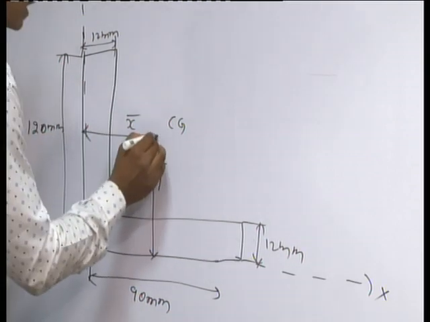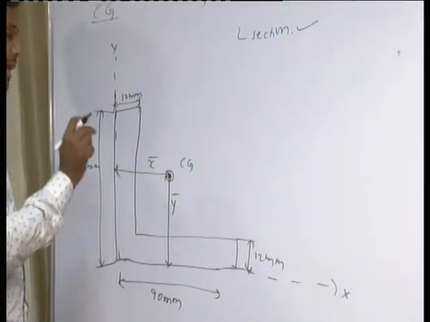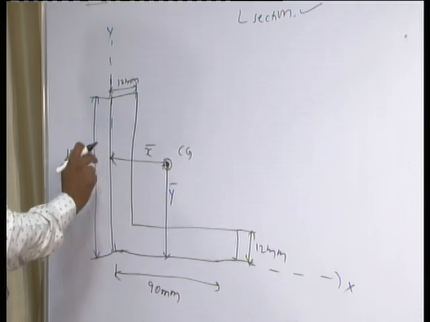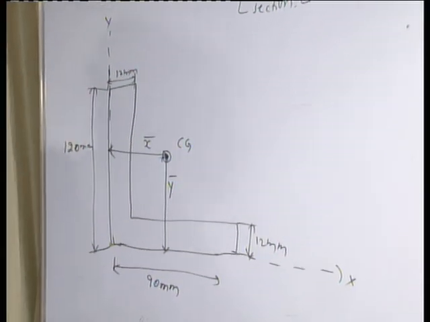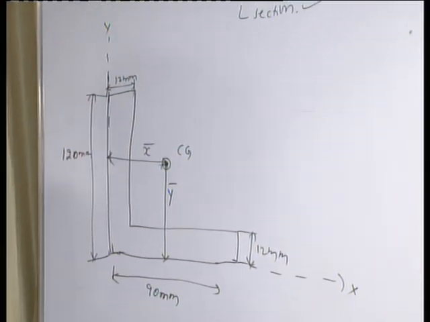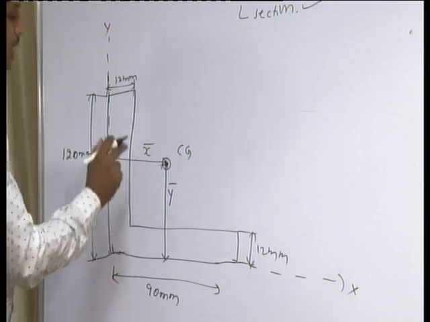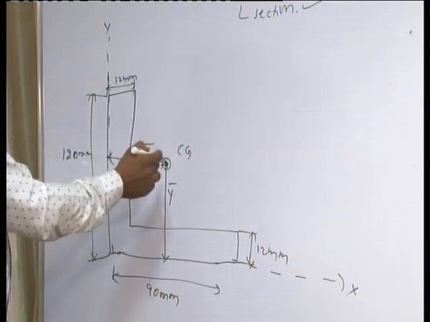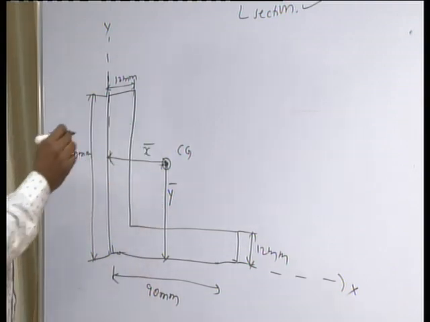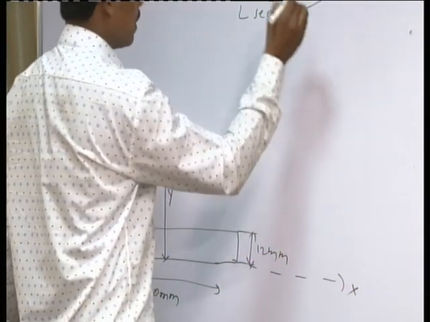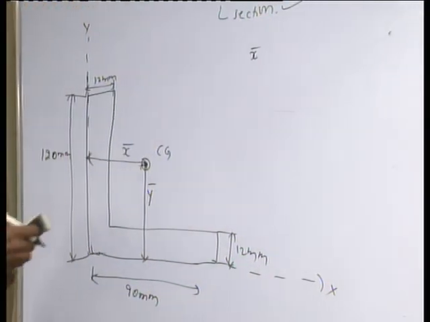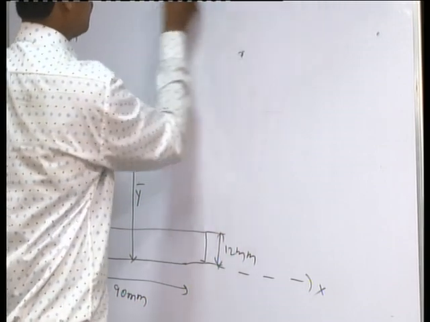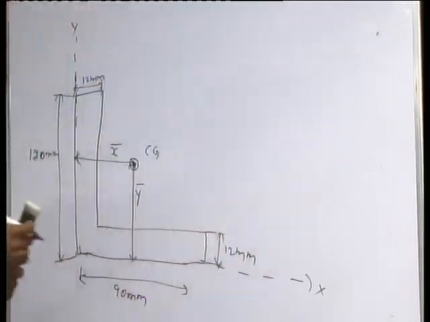Our intention is to calculate this point, that is, the exact distance from the x axis and from the y axis, the x bar and y bar. So after marking this point CG, first we have to find out x bar. What is x bar?